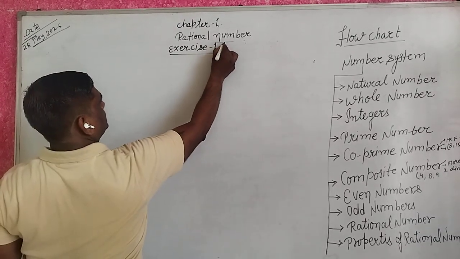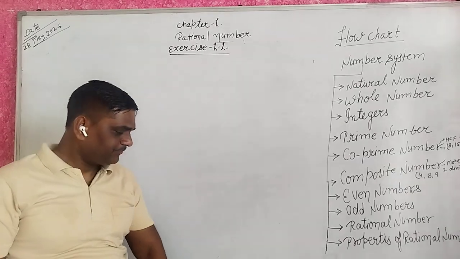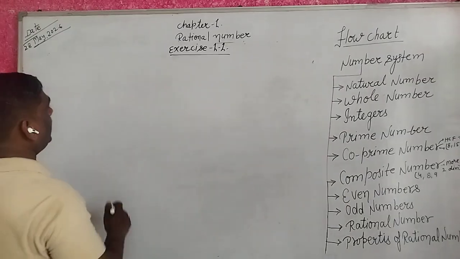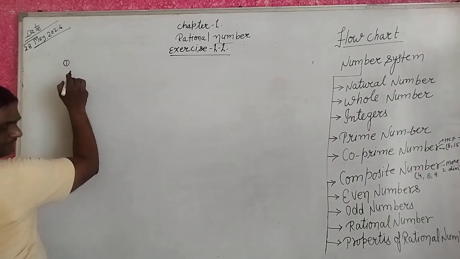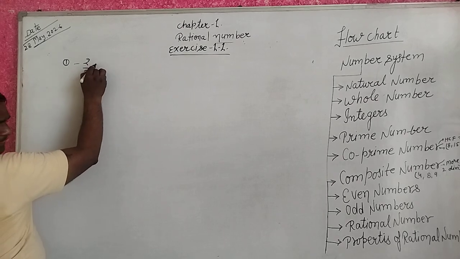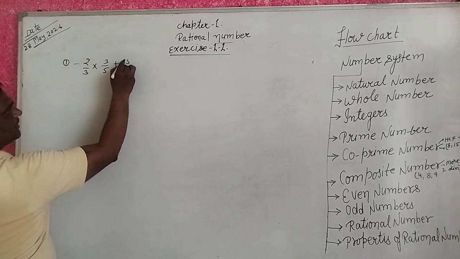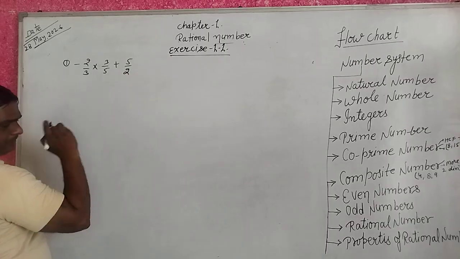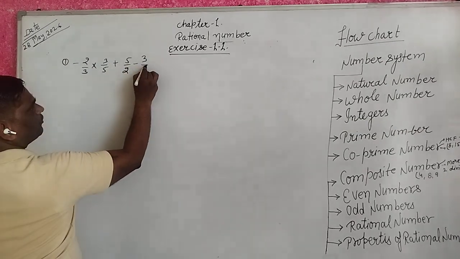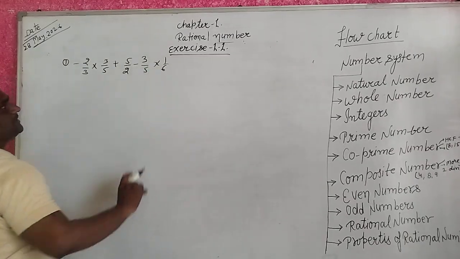Exercise 1.1. What does the question say? Using appropriate properties, find minus 2 upon 3 into 3 upon 5 plus 5 upon 2 minus 3 upon 5 into 1 upon 6.